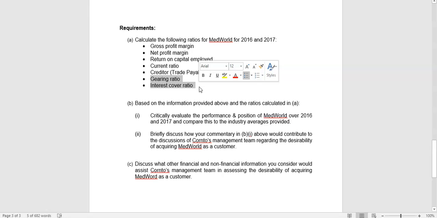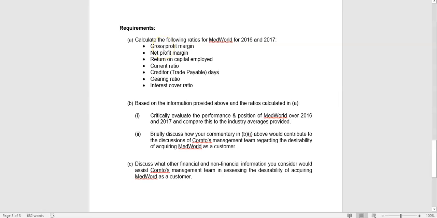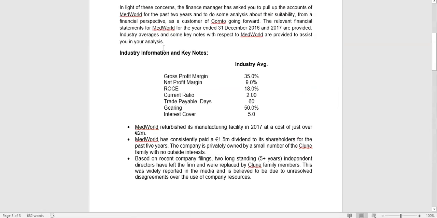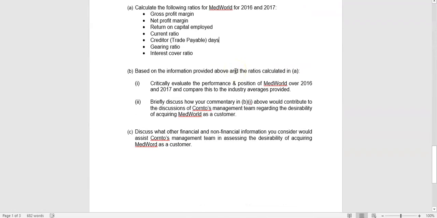So again, the questions will always guide you on what aspects of the financial performance the question wants you to focus in on. And we've given you here sample ratios, and we've also given you up here industry averages for those same ratios. So they're the key ones we want you to focus in on.